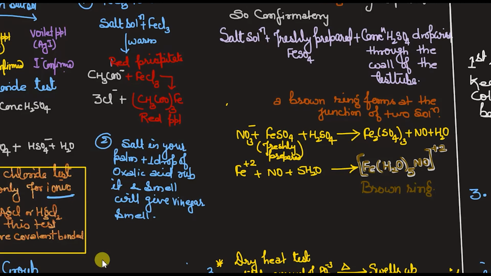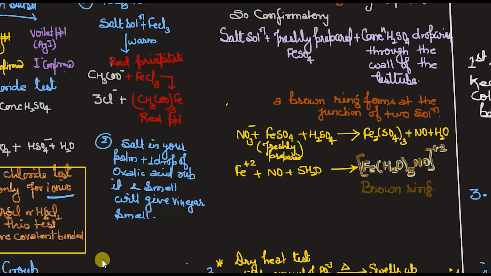Whenever we add K2Cr2O7 and conc H2SO4 to the salt, again, just be careful, I'm not taking salt solution. Here it is only salt. In the salt, you have to add the K2Cr2O7 and then the conc H2SO4 and then heat it. You will get red fumes, and these red fumes are due to what?